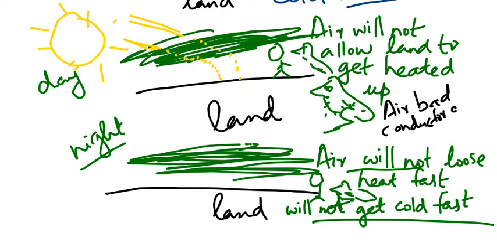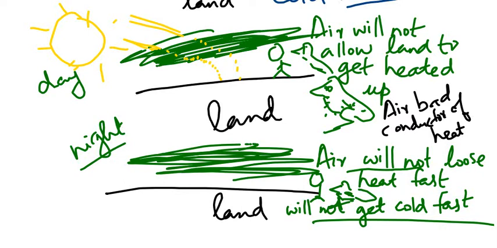Very good. What is your name? Padmavati, very good. Okay, I'll repeat it once again. How air is regulating the temperature. During daytime, the air will not allow land to get heated up fast. So, since land will not get heated up fast, life will be there. It is easy for life to live.